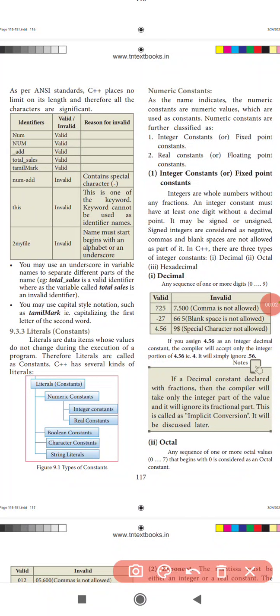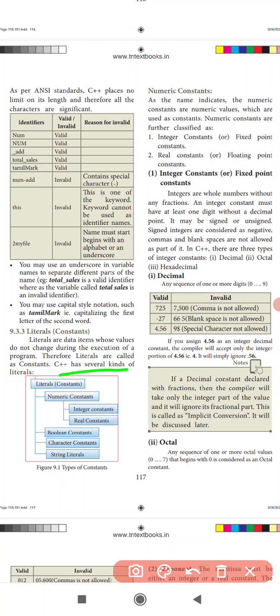Good morning, students. Today I will teach you literal constants. Constant means you don't change the letters or values. That is called literals. C++ has several kinds of literals.